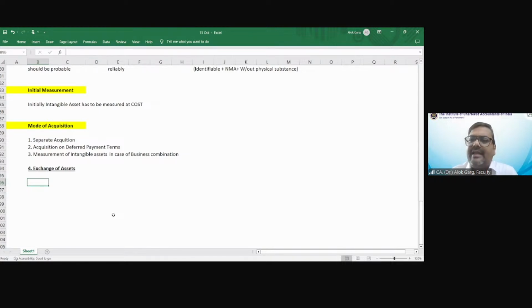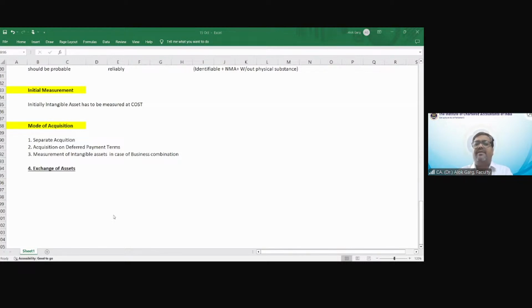Again, if you are acquiring an asset and you are settling, you are paying in the form of an asset. What you are paying? Asset. You are giving an asset, na? So the asset that you are giving, whatever you are giving as a consideration, whatever is the fair value of that asset, the fair value of the asset given up will become the cost of the intangible asset acquired. Okay, it will become the cost of the intangible asset acquired. Is that clear? समझ आया?